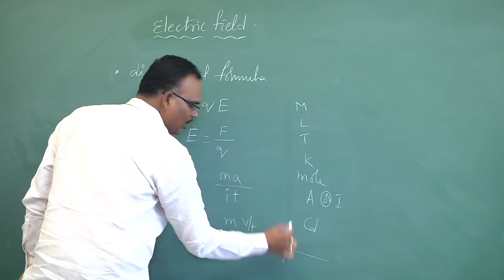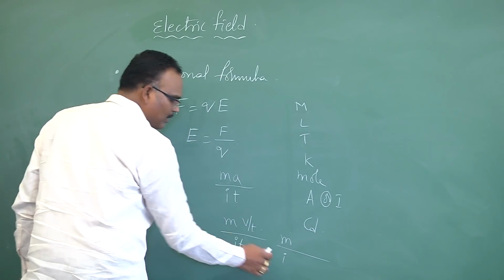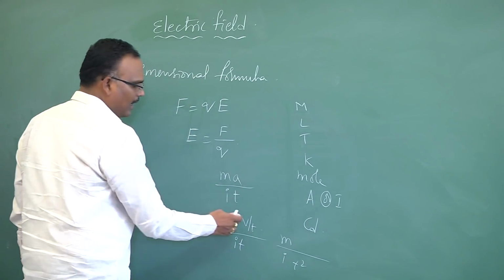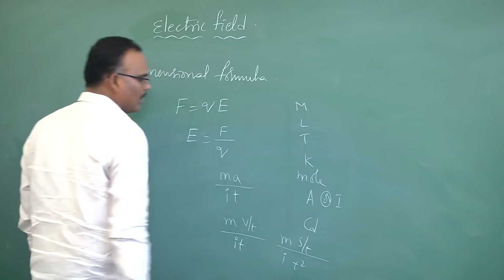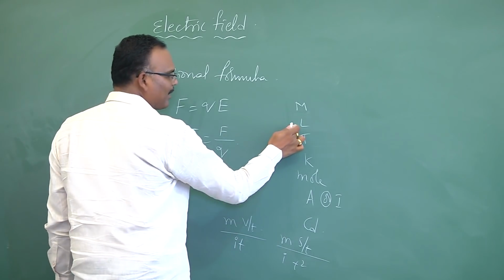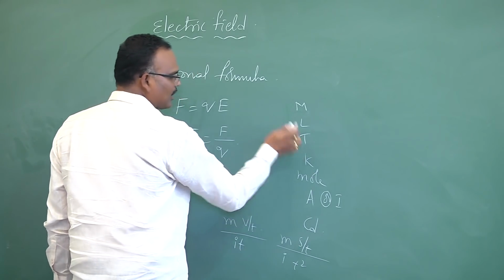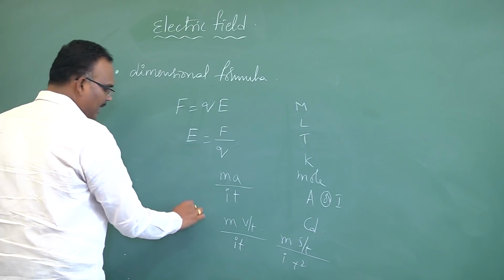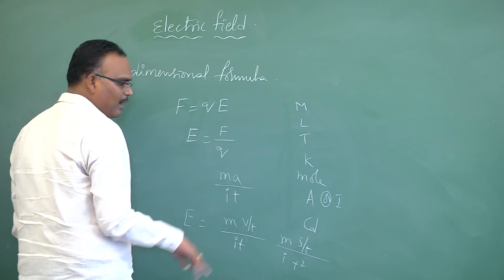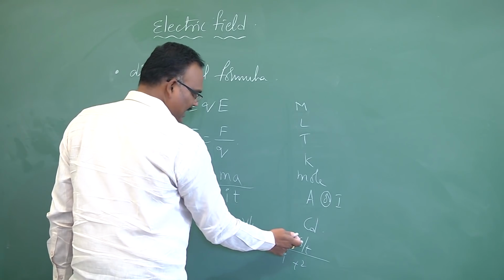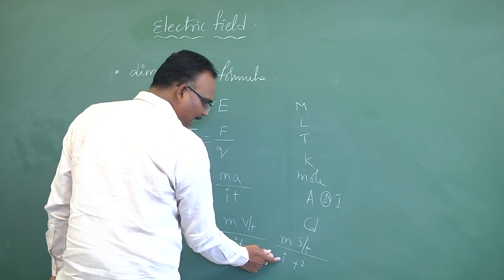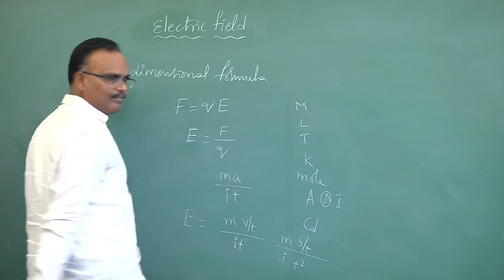Current is as it is because it is fundamental. Time square is fundamental. And velocity can be written as distance by time. Then distance is there in the fundamental list. Time is also there in the fundamental list. That means this electric field is made up of one mass, distance, current and a time cube.